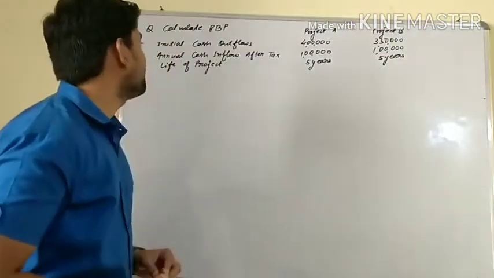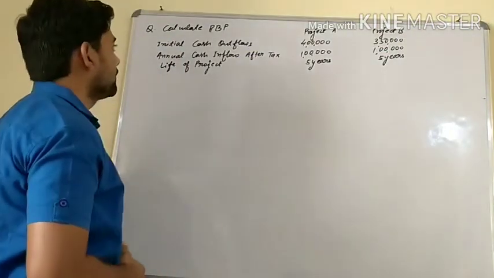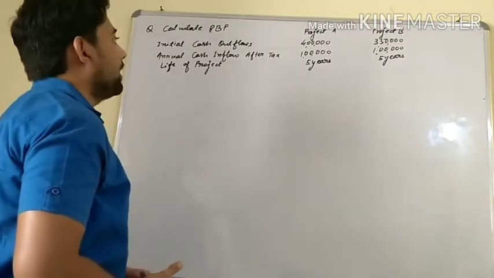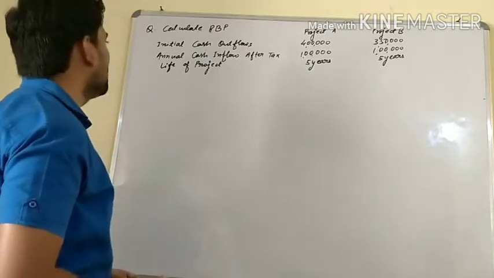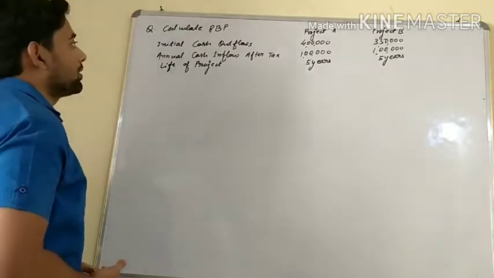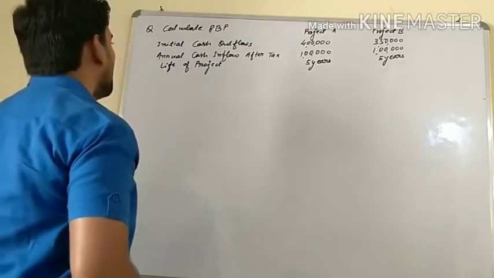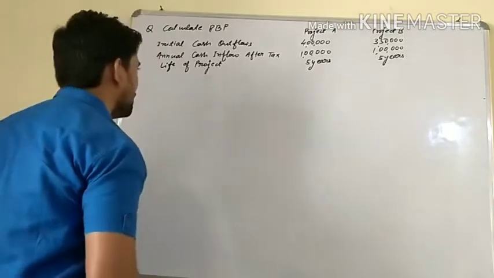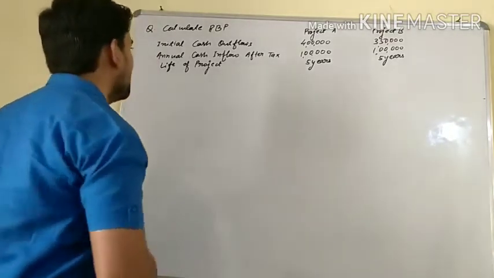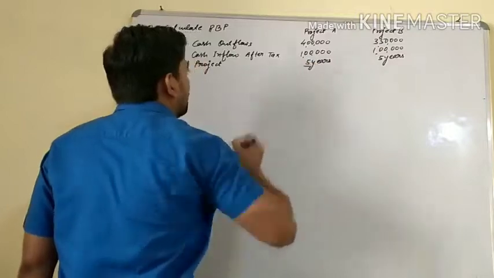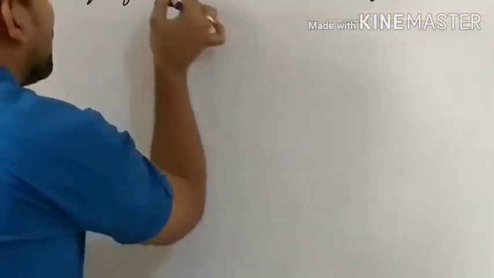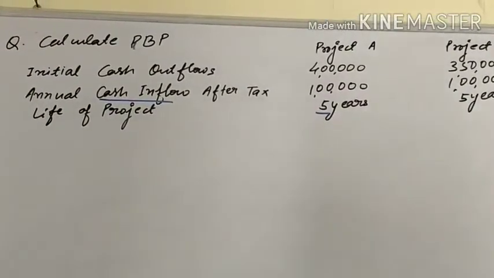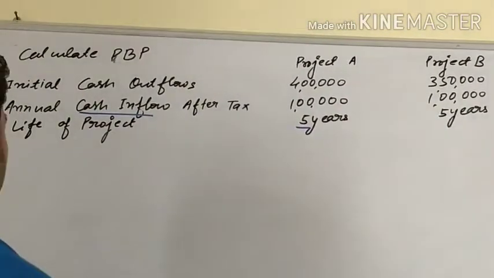Let's see a question. Calculate the payback period of projects A and B. The initial cash outflow of project A is 4 lakh and project B is 3,50,000, and the annual cash inflow after tax for project A is 1 lakh and project B is 1 lakh. The life of project A is 5 years and project B is 5 years. In both cases, life is 5 years. It means in 5 years, every year the cash inflow would be the same, rupees 1 lakh, in case of A and B. Let's see how we calculate the payback period.